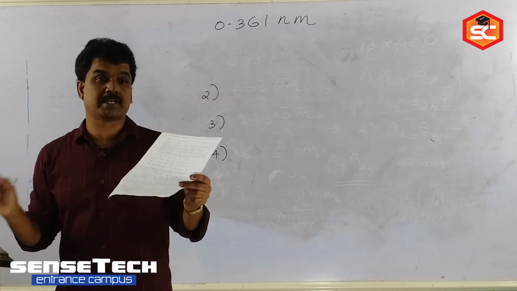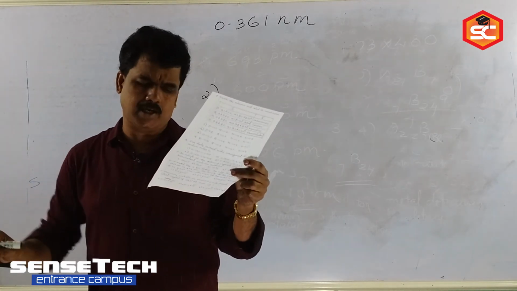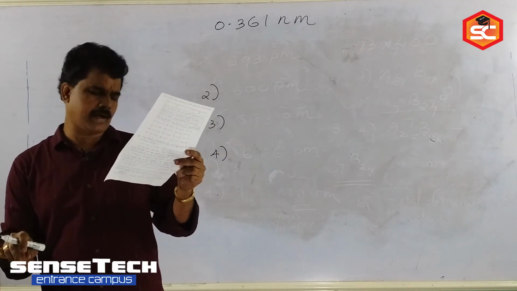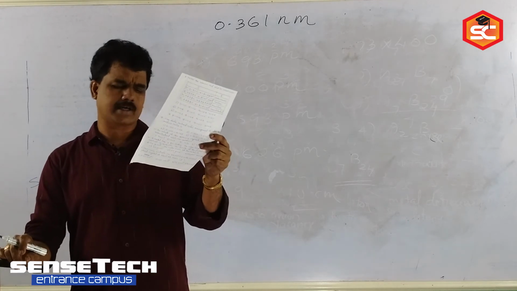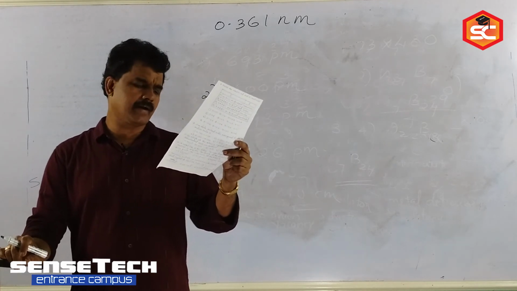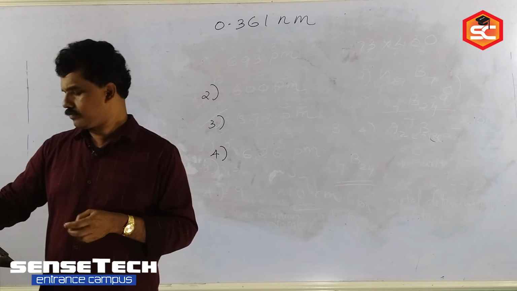Picturing copper ions in contact along the face diagonal, the apparent radius of the copper ion is?